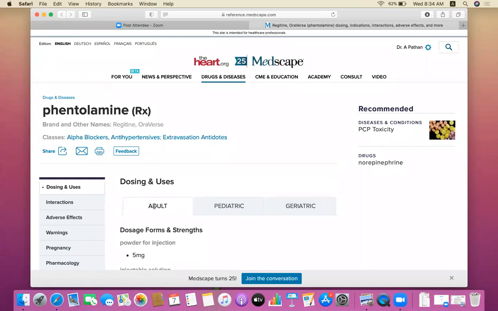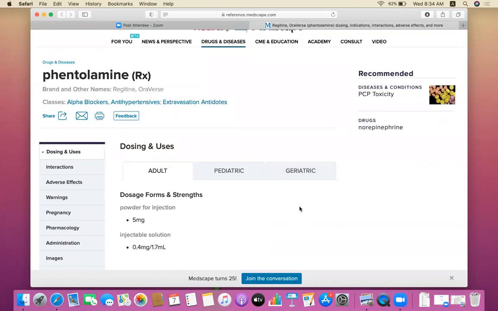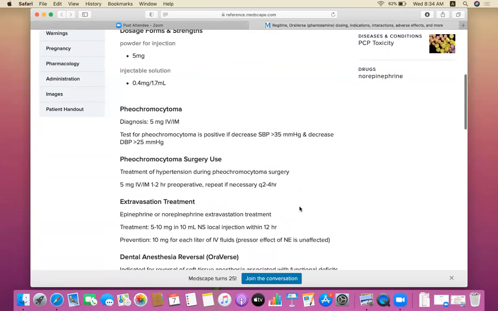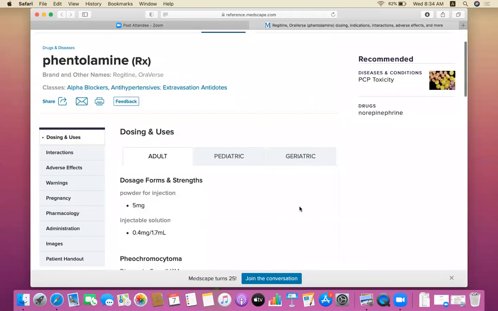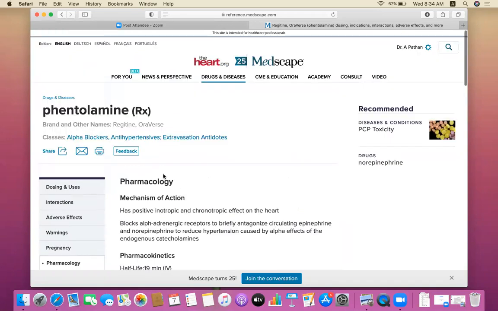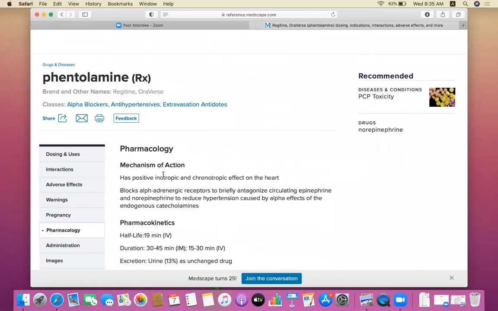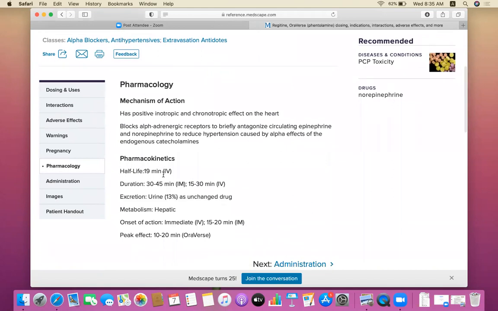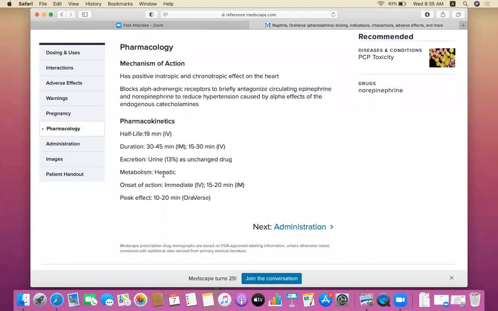And if you click adult, pediatric for children, or geriatric for old people, you will get all the doses. This Medscape is a trusted site and an international reference. You can use it for your study of pharmacology. In the left corner, you will get all the information. Suppose I click on pharmacology. See, what is the pharmacology? Yes, you will get the mechanism of action, pharmacokinetics, all available in Medscape.